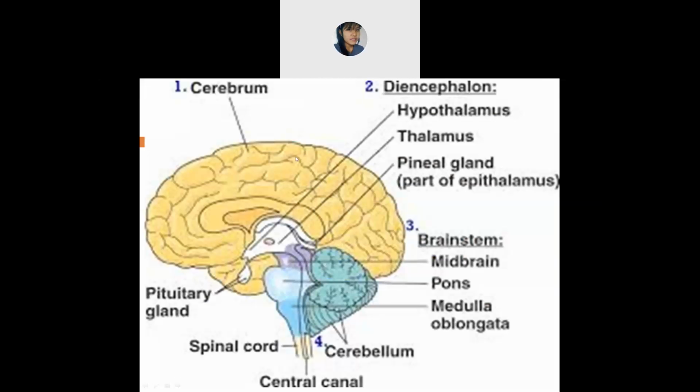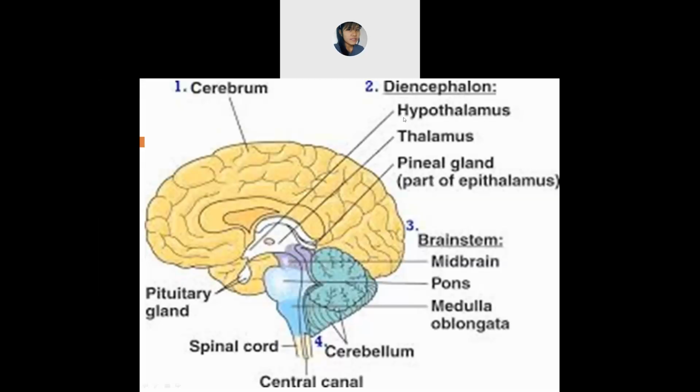Okay. And the brain, you can see that it is divided into 4 parts or 4 regions. ये brain 4 regions में divided है. First part क्या है? The first part is cerebrum. The second part or the second region is the diencephalon. This is the diencephalon.